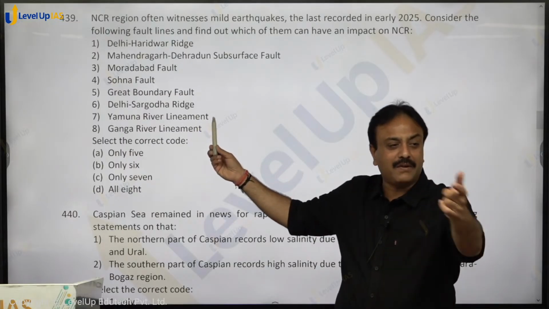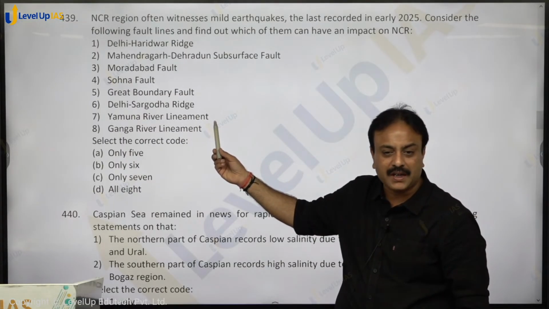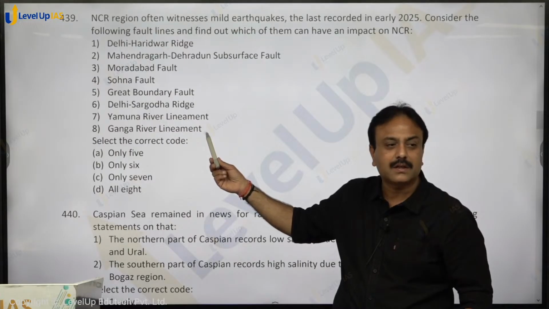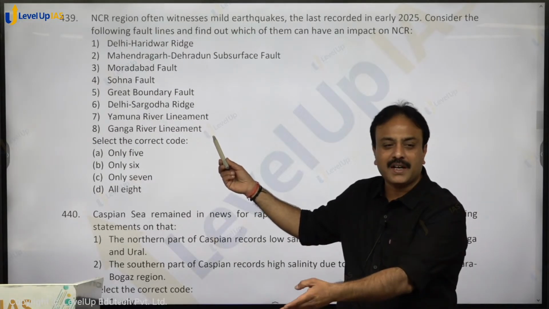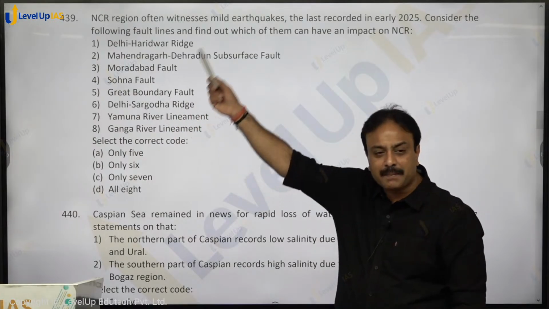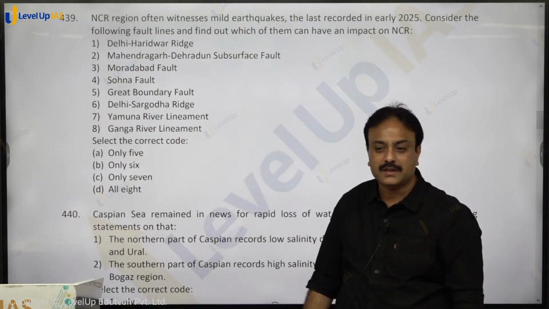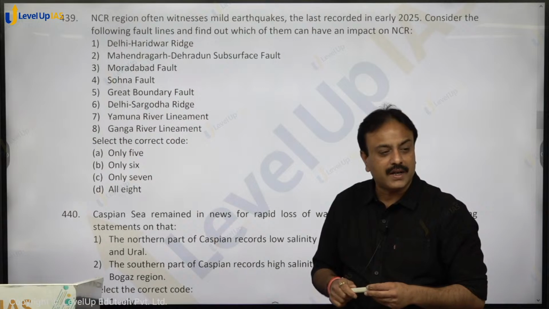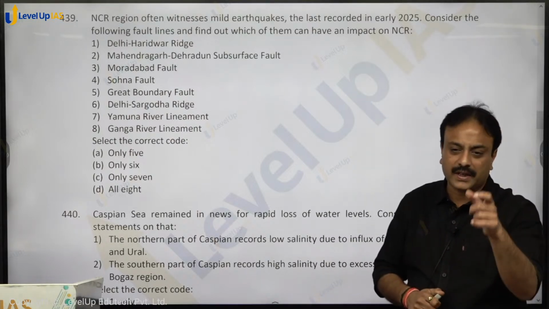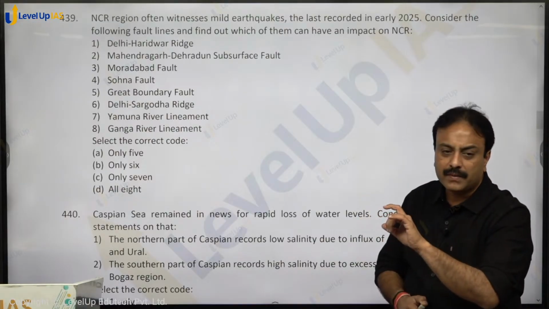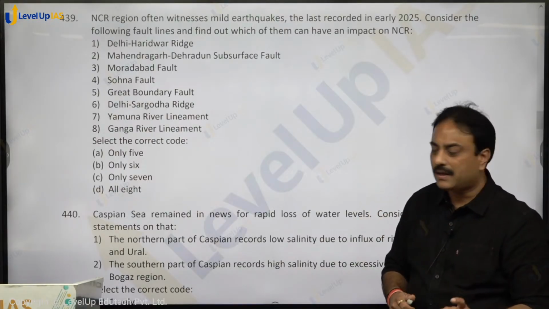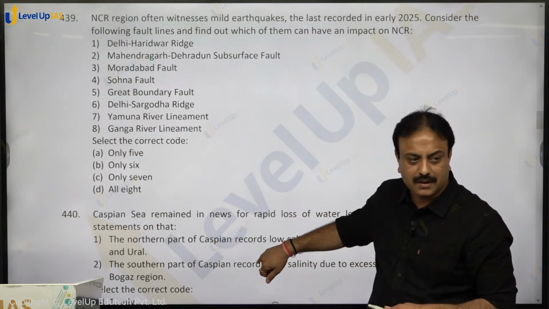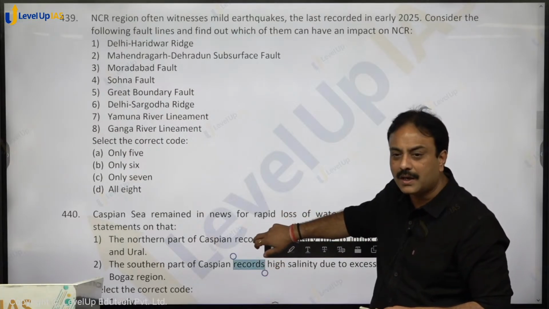Great Boundary Fault, between the Aravalli and the Ganga plain, between the Northern Plains, that is the Great Boundary Fault. Delhi Sargodha Ridge. Have you heard the name Sargodha? Yes, India had attacked a Pakistani airbase, the Sargodha base. This ridge went from Delhi all the way to Pakistan, the Delhi Sargodha Ridge, that is the Sargodha airbase where India attacked. Yamuna river lineament, Ganga river lineament. All these are fault lines or lineaments or ridges. A disturbance in any one of them can cause an earthquake in NCR. So all are related to NCR region. So option D, D for dog, will be the correct answer for the question. Are you getting that? Clear on that?